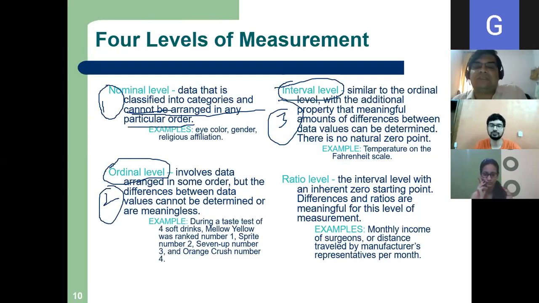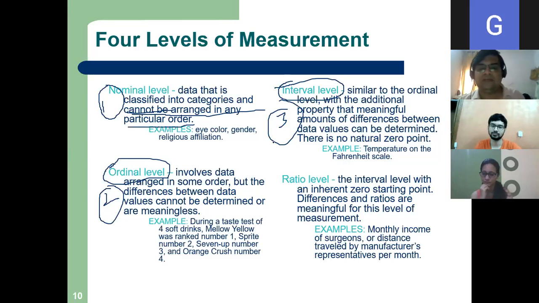So interval level is similar to the ordinal level with the additional property that meaningful amounts of difference between data values can be determined. Just like I determined Tuesday is 2 degrees hotter than Monday. So I know the meaningful difference.